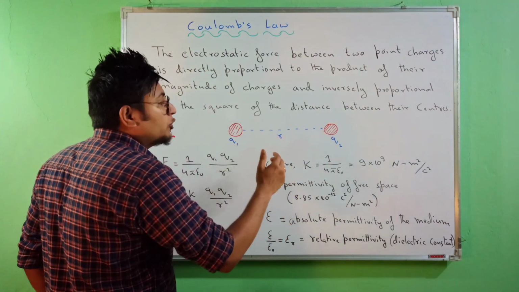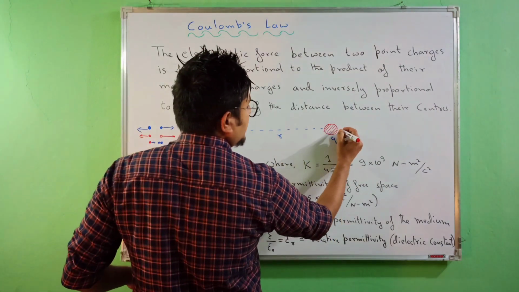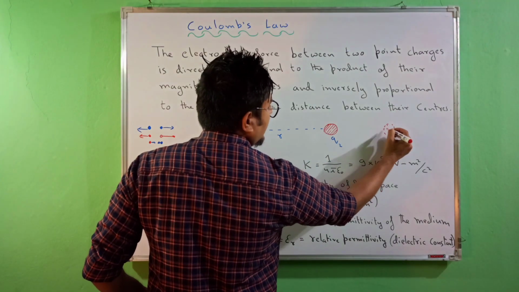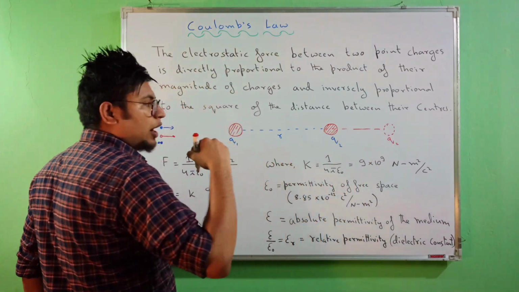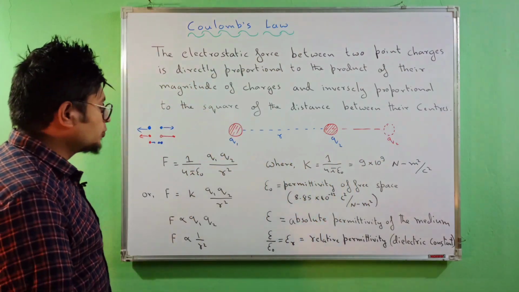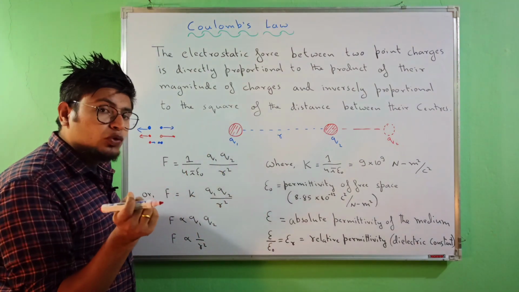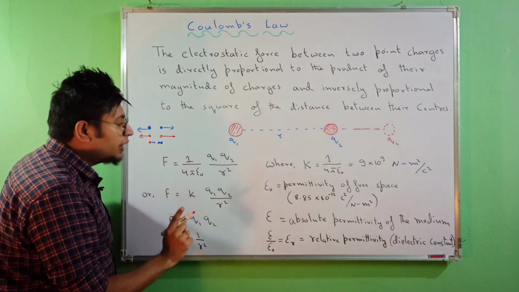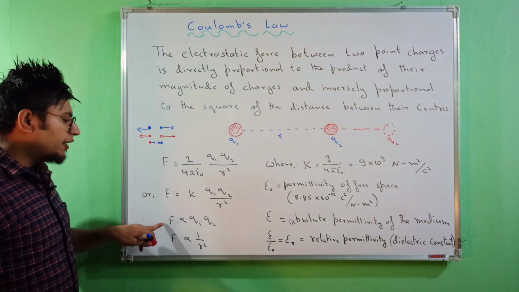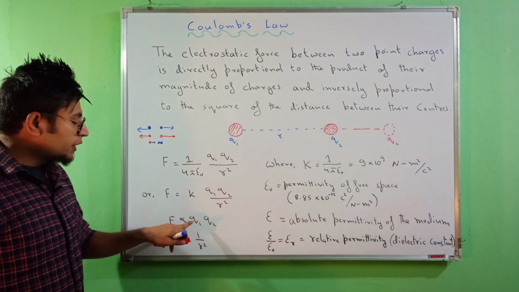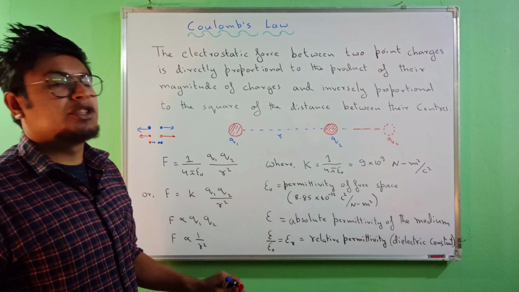That means if I increase the distance from this point, suppose till here where Q2 is now, R has increased, so R becomes more, and when R becomes more, the force decreases. If I increase Q1 and Q2, the force increases, and when I increase R, the force decreases, because F is directly proportional to the two charges and F is inversely proportional to the square of the distance between these two charges.